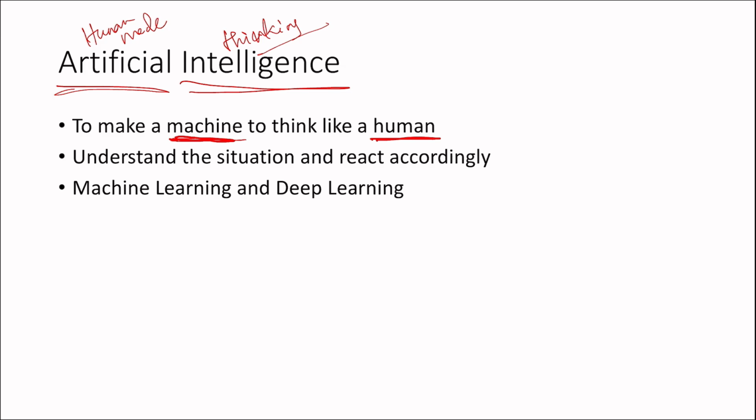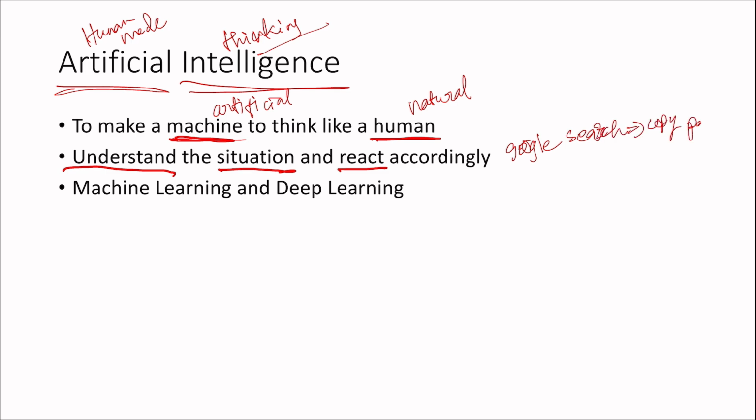Humans basically have natural thinking, so here natural, and here artificial, understanding the situation and reacting accordingly. Understanding the situation is mandatory, otherwise it will give you copy paste. That's why artificial intelligence plays a major role. Comparing to Google search, normal Google search will be like copy paste, right? Why I am saying copy paste means the information should be there and it will show you the already available information.